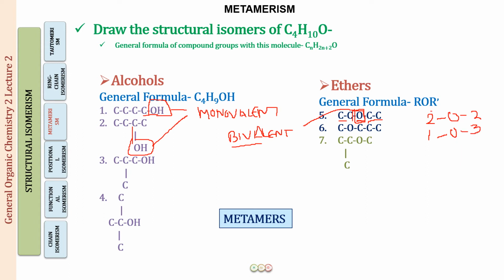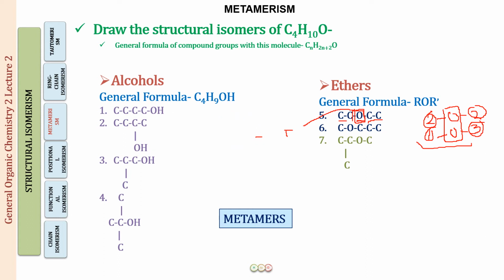So we have a difference in the number of carbons attached to the oxygen atom on either side. And this oxygen atom is a polyvalent functional group. So this is metamerism. I will give you the definition of this as well, so you will understand it a bit better. But I hope you have at least got a rough idea of what metamerism is.